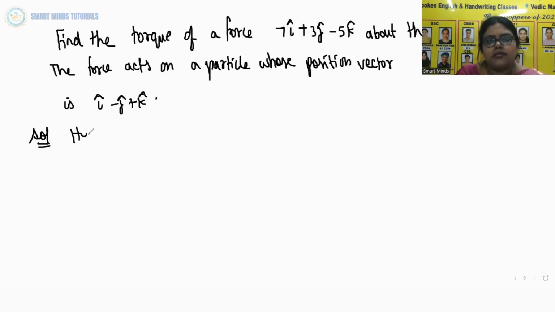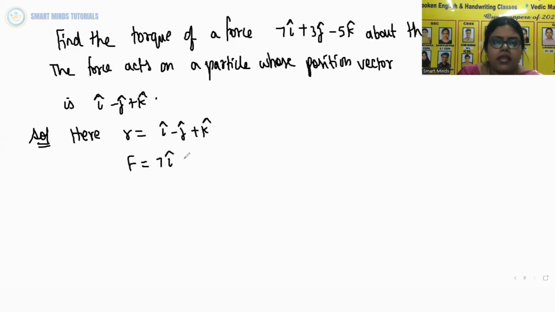So R is the position vector i cap minus j cap plus k cap, and F is the force vector, that is 7 i cap plus 3 j cap minus 5 k cap.